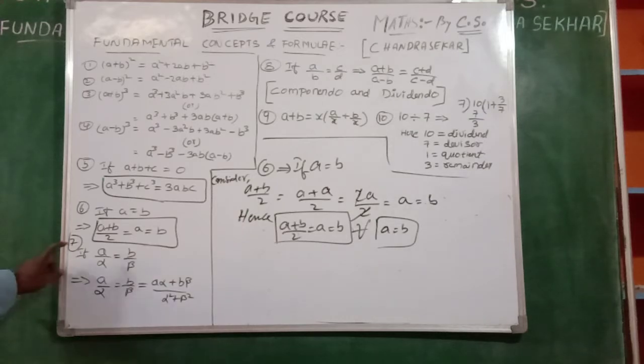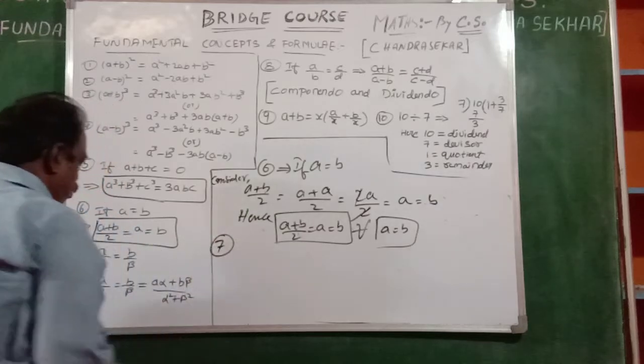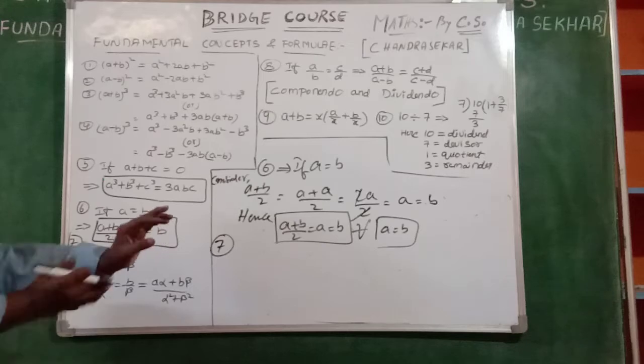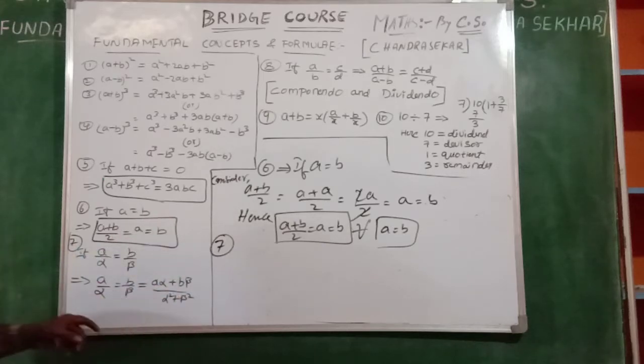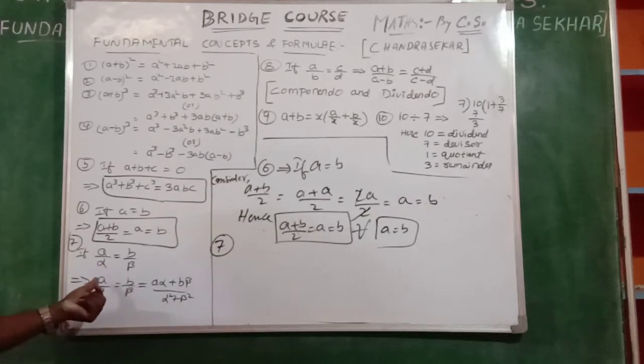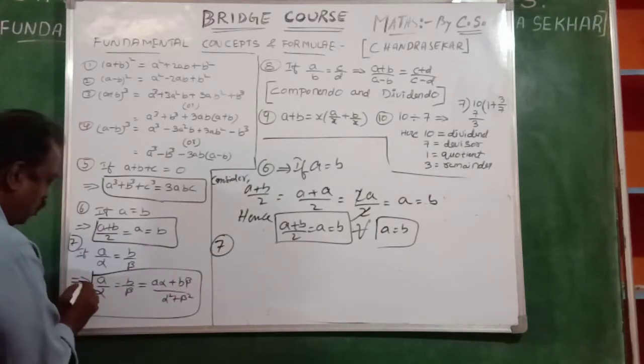Now, we will go to this one, seventh one. You see, A by alpha is equal to B by beta, that means two ratios. A by alpha is one ratio. If it is equal to another ratio, B by beta, then both are equal to A alpha plus B beta by alpha square plus beta square. It's a very fantastic concept. Please note it well.